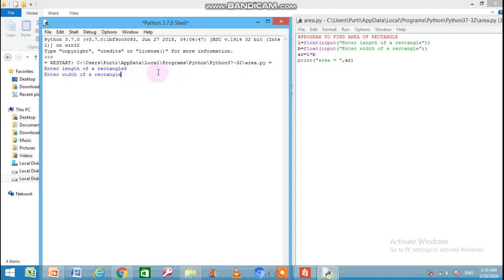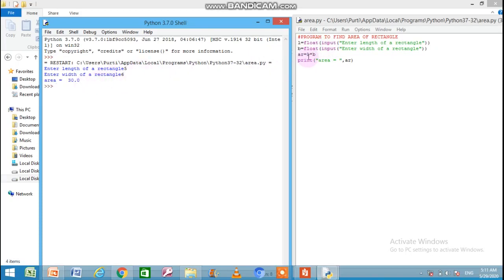Press enter. As I have pressed enter, the value 5 is stored into the L variable. Now the next line is executing: Enter the width of rectangle. The cursor is again blinking, asking for the input. I'll give the input 6. That will convert into float and then be stored into B when I press the enter key. So I'm pressing the enter key.